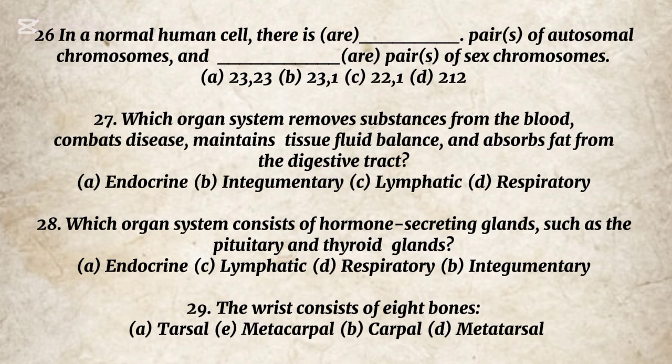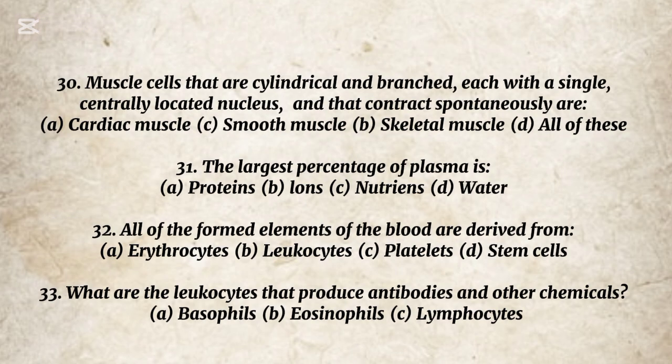The correct option is B. Carpal. 30. Muscle cells that are cylindrical and branched, each with a single, centrally located nucleus, and that contract spontaneously are: A. Cardiac muscle, C. Smooth muscle, B. Skeletal muscle, D. All of these. The correct option is A.